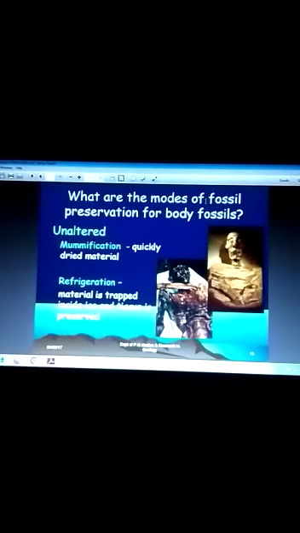What are the modes of fossil preservation for body fossils? Unaltered: mummification, quickly dried material. Refrigeration, where the material is trapped inside ice and tissue is preserved. This is the refrigeration method.